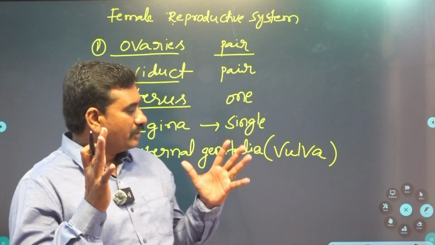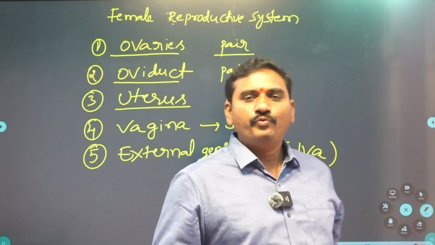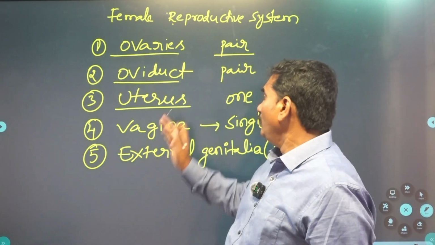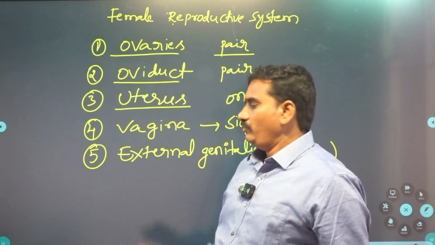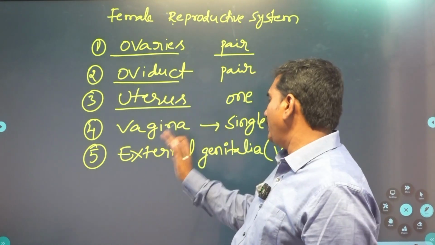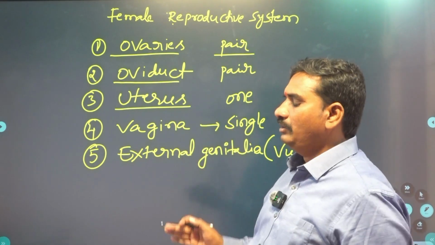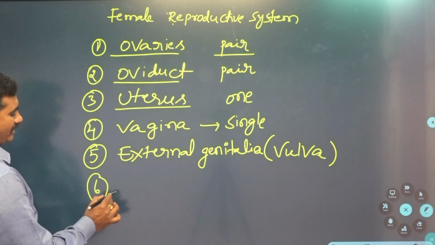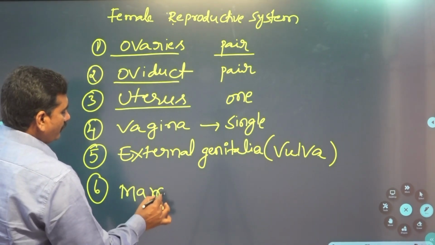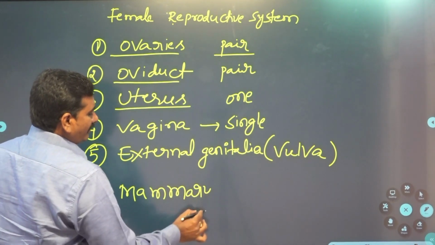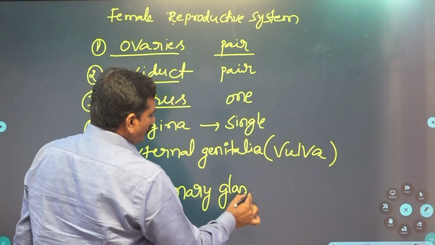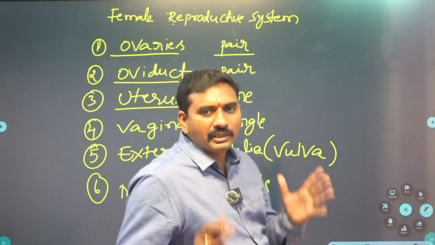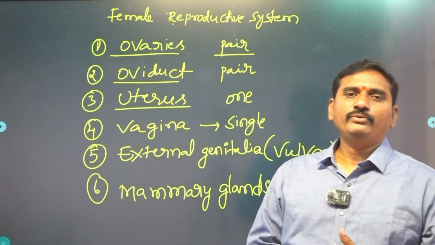Dear students, the main parts in the female reproductive system: one pair of ovaries, one pair of oviducts, one uterus, one vagina, external genitalia. Also, we can add one more, the secondary sexual character, that is called pair of mammary glands. Okay, these are the parts in the female reproductive system.